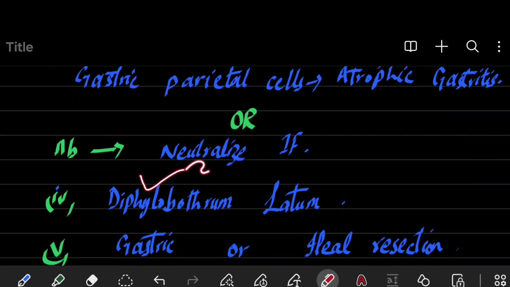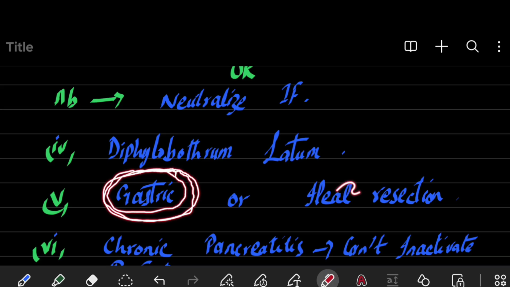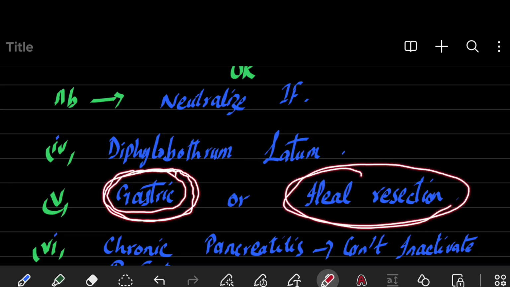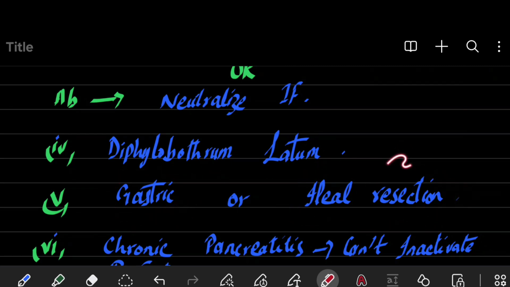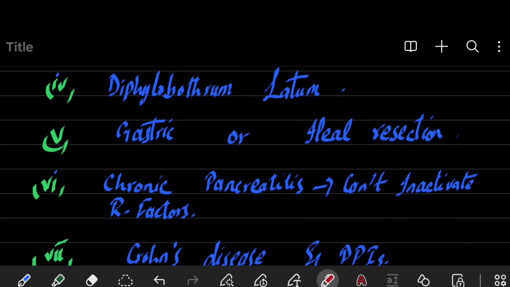An important cause is Diphyllobothrium latum also. It also causes vitamin B12 deficiency anemia. Next is gastric or ileal resection. When you cut the stomach, it leads to deficiency of intrinsic factor, and when there is ileal resection, you are actually cutting the binding site or absorption site from where vitamin B12 is absorbed. So intrinsic factor is not produced when there is gastric resection, and when there is ileal resection, vitamin B12 cannot be absorbed in the body.